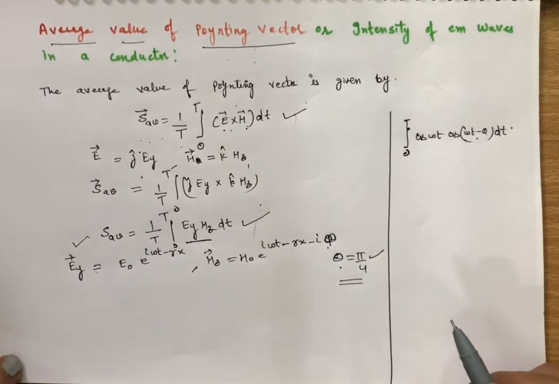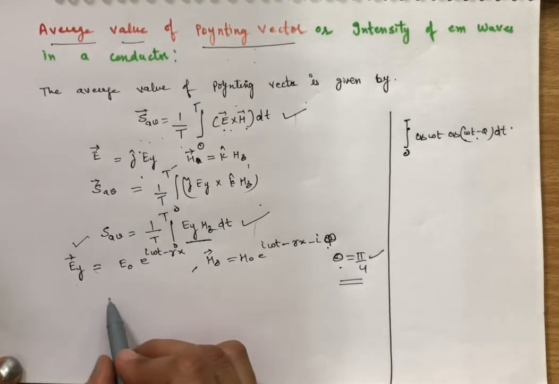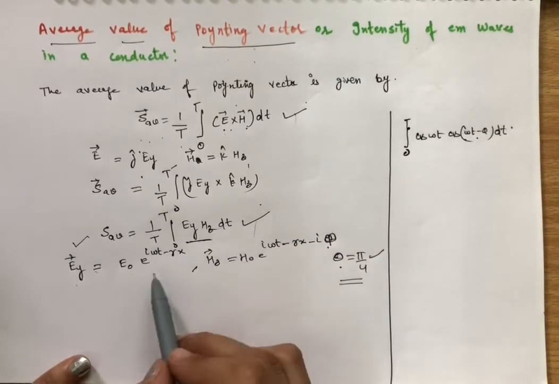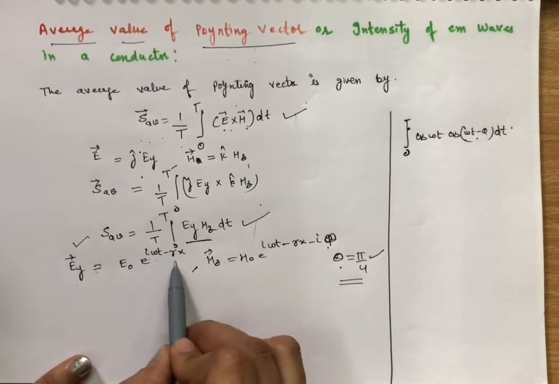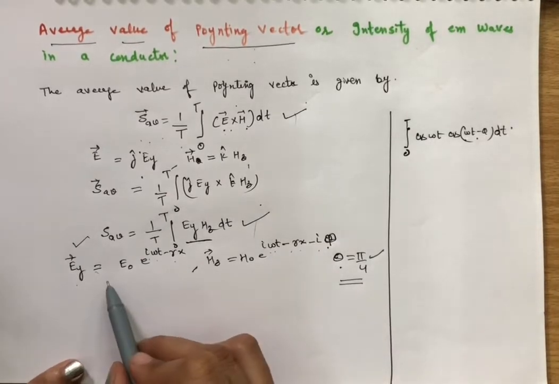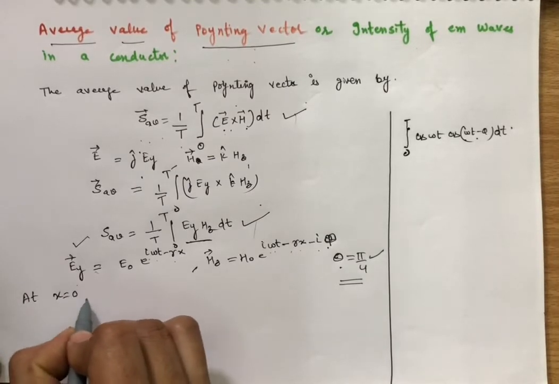Now put the value of Ey and Hz. When you put the values here, there is a complex calculation, because here is iota (omega t minus gamma x) and iota (omega t minus gamma x minus phi). So for simplicity, we take x equal to 0.